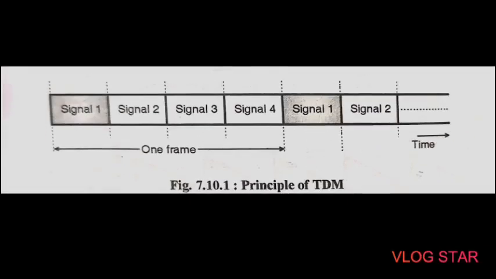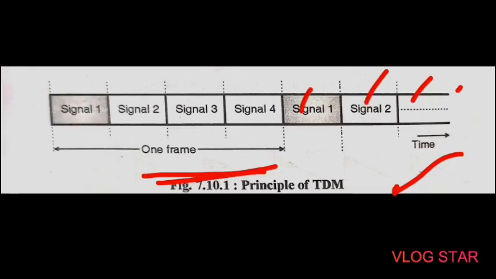As shown in this figure, one transmission of each channel completes one cycle of operation, which is called one frame. Again, if the signal starts from 1, 2, 3, 4, then it is considered as another complete frame. The TDM system can be used to multiplex analog or digital signals. However, it is more suitable for digital signal multiplexing.